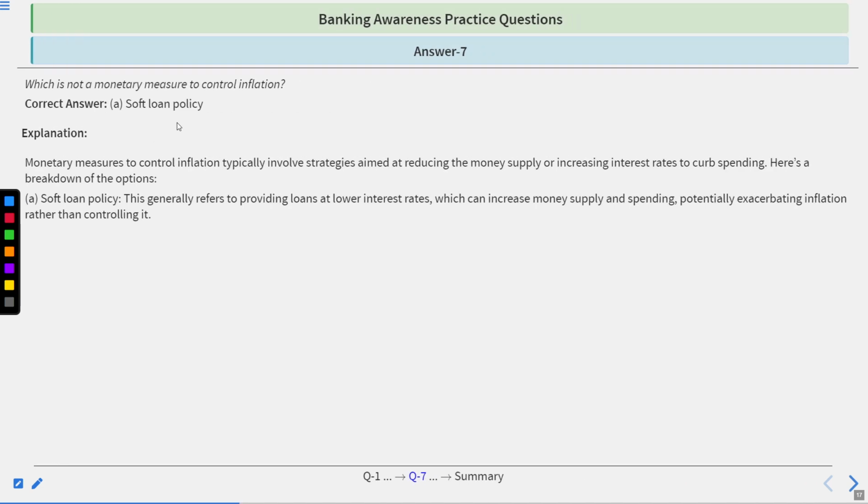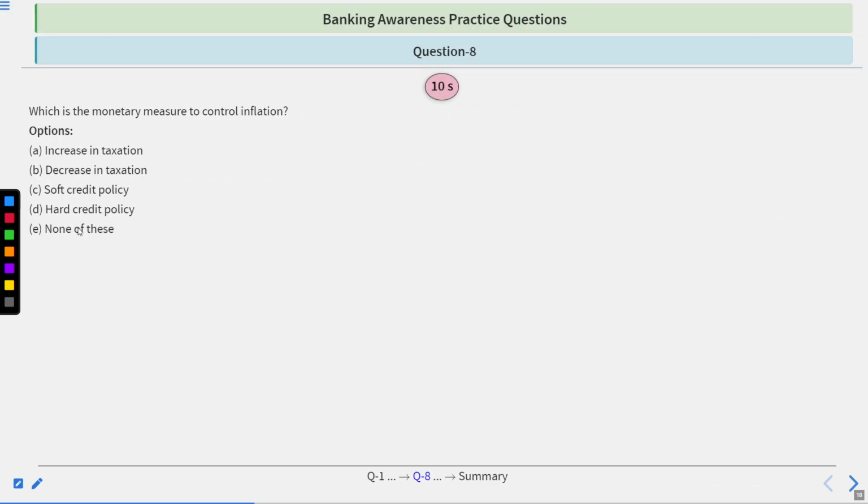Time's up. Correct answer is soft loan policy. Go by explanation. Monetary measures to control inflation typically involve strategies aimed at reducing the money supply or increasing interest rates to curb spending. Here is the breakdown of options, like soft loan policy. This generally refers to providing loans at lower interest rates, which could increase money supply and spending, potentially exacerbating inflation rather than controlling it. Let's move ahead.